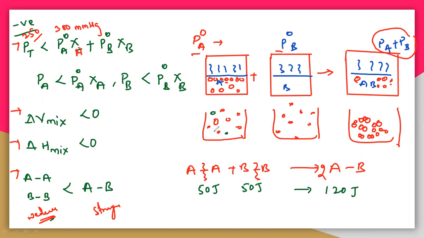So we have given only 100 joules. So 50 joules for A and 50 joules to break B. And then it will release 120 joules here. It is getting extra. So why is it giving? Because the interactions are very strong compared with A comma A and B comma B. So it is making a new, very strong interaction. So that means it will release more amount of heat energy.